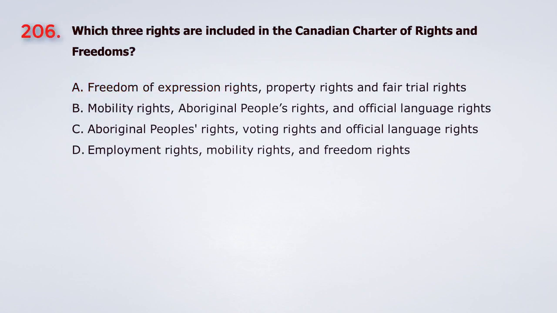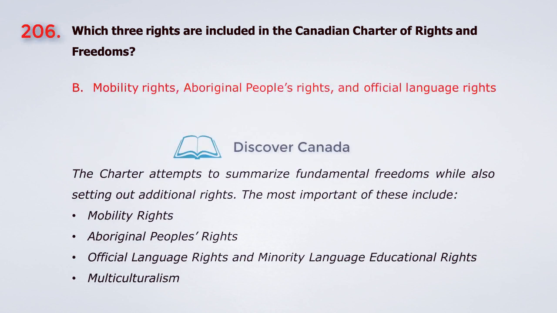Question 206. Which 3 rights are included in the Canadian Charter of Rights and Freedoms? A. Freedom of expression rights, property rights and fair trial rights. B. Mobility rights, Aboriginal people's rights, and official language rights. C. Aboriginal people's rights, voting rights and official language rights. D. Employment rights, mobility rights, and freedom rights. The answer is B. Mobility rights, Aboriginal people's rights, and official language rights.